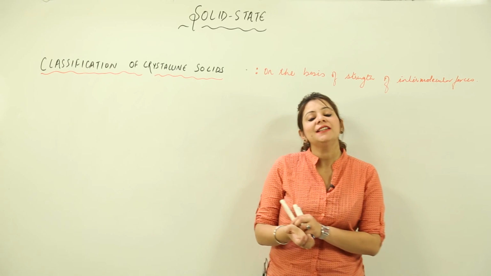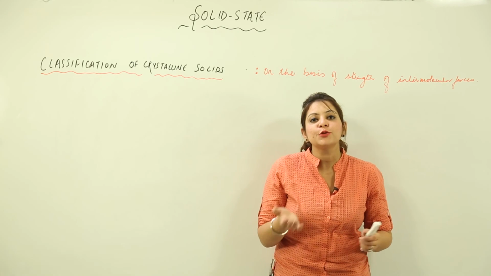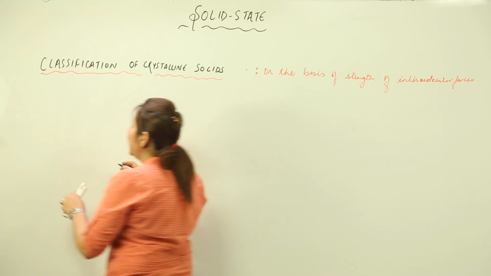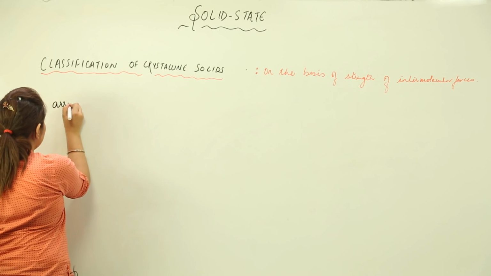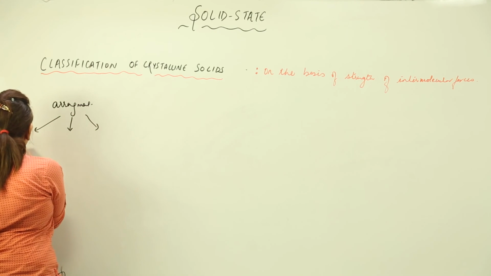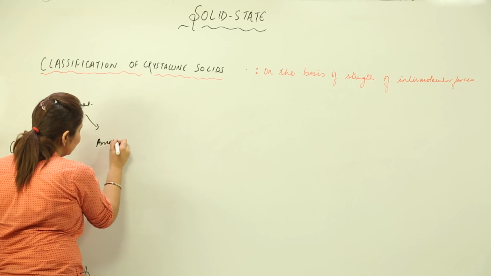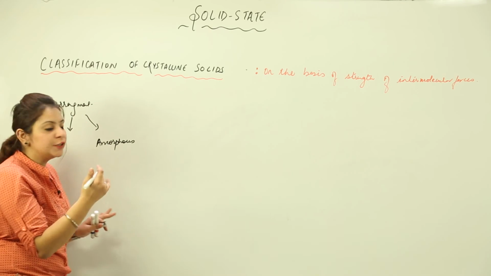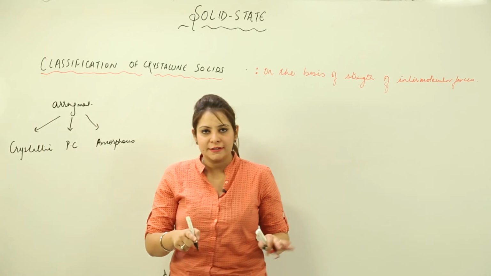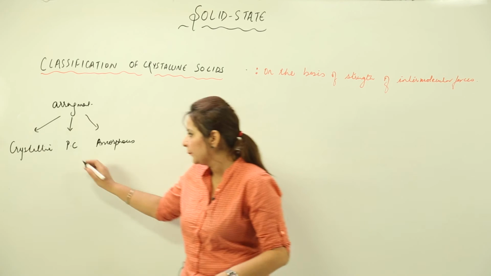Earlier we classified the solids depending upon the arrangement of particles into three categories: the crystalline, amorphous and polycrystalline. One is the crystalline, the other is the amorphous, and we studied that there is a form which exists between the two, that is the polycrystalline. But I told you that in this chapter we won't be taking polycrystalline forms, because we will be just calling polycrystalline as the crystalline ones only.